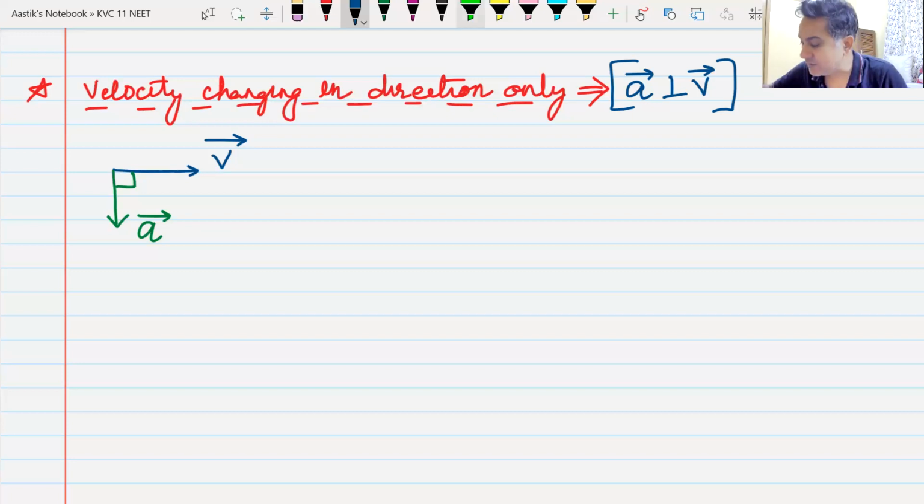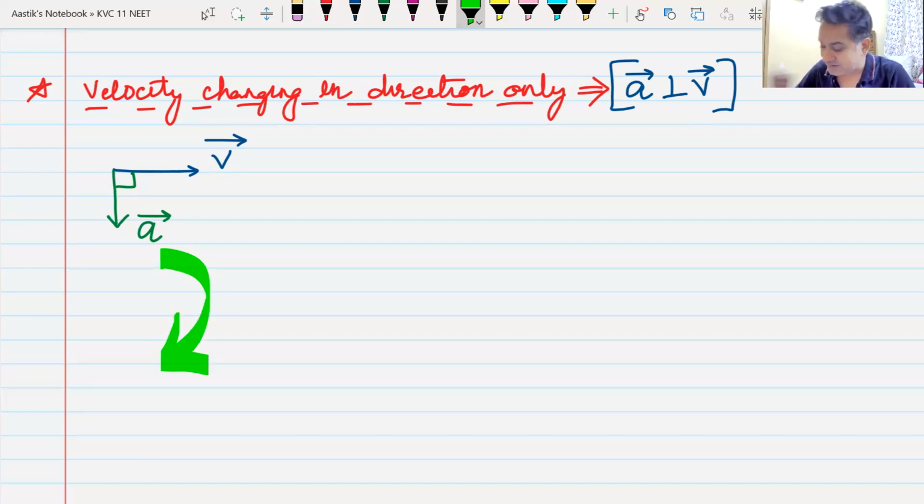Now can you tell me in which direction it will turn? This has got nothing to do with physics. This is simple common sense. Your velocity is like this. Your acceleration is downwards. How will your body turn? It will turn like this. So if I'm on a bike and I'm turning like this, my acceleration is like this.